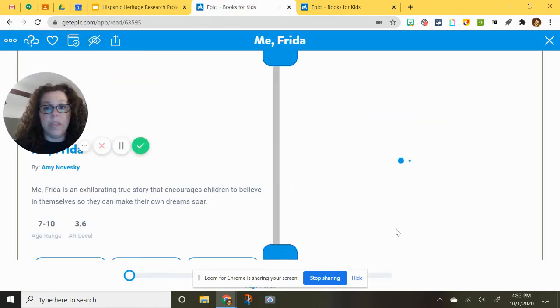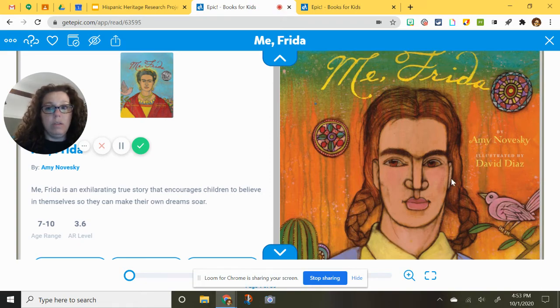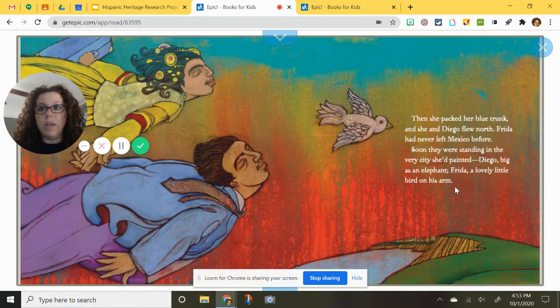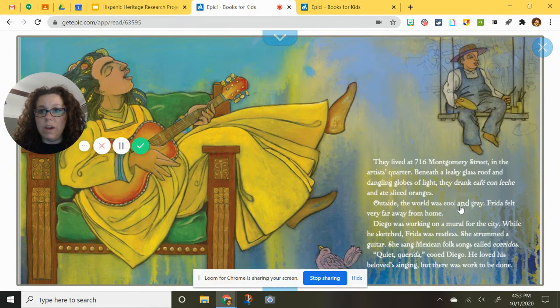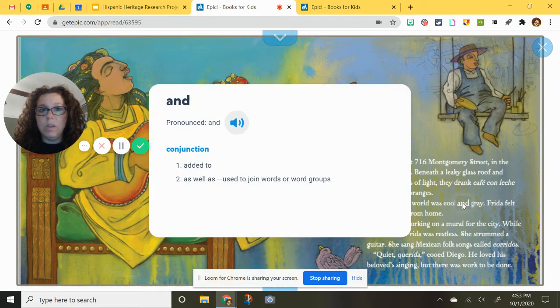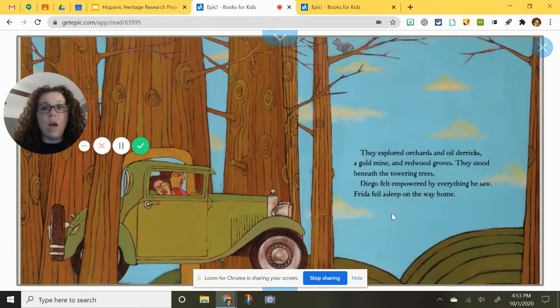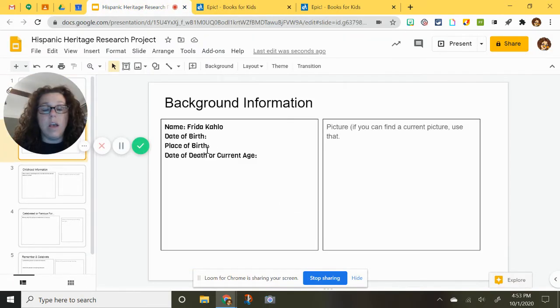I have not looked at this book yet. Now this one, it is nonfiction, but it is a different kind of nonfiction. Right now I'm getting the feeling that I'm looking for the date of birth. I'm not finding it in those first two books that I looked at. I think there was one more I could look at, or I can just do a Google search. That might be the easiest thing.